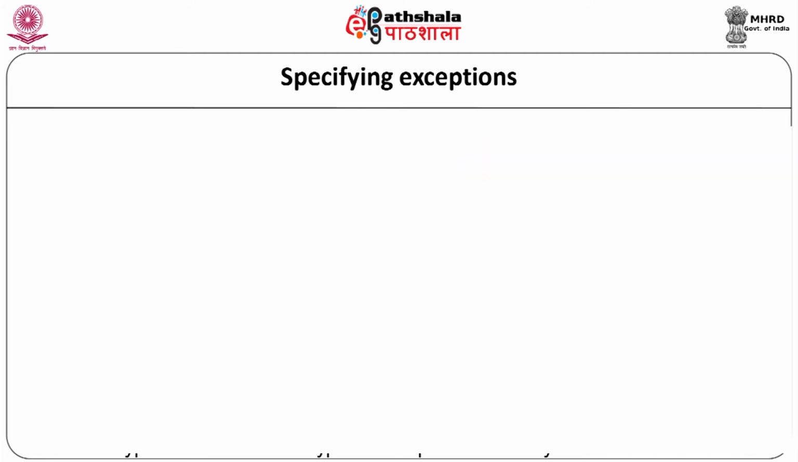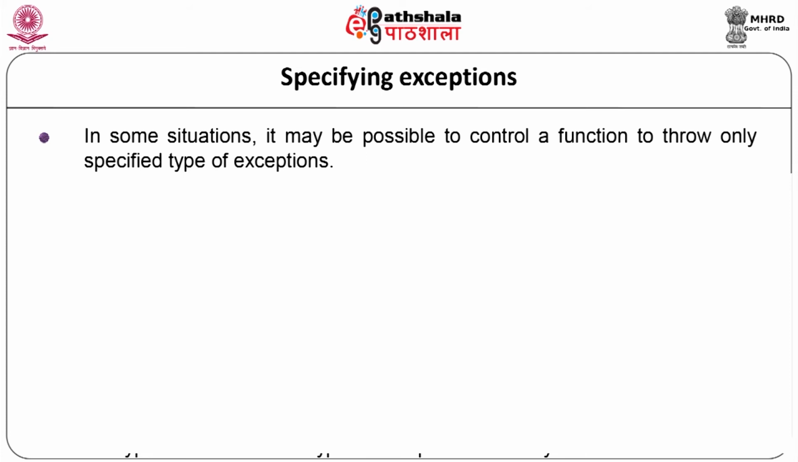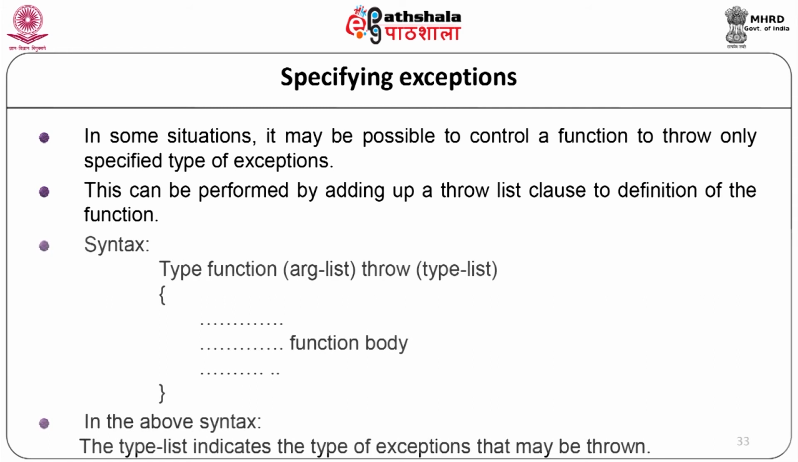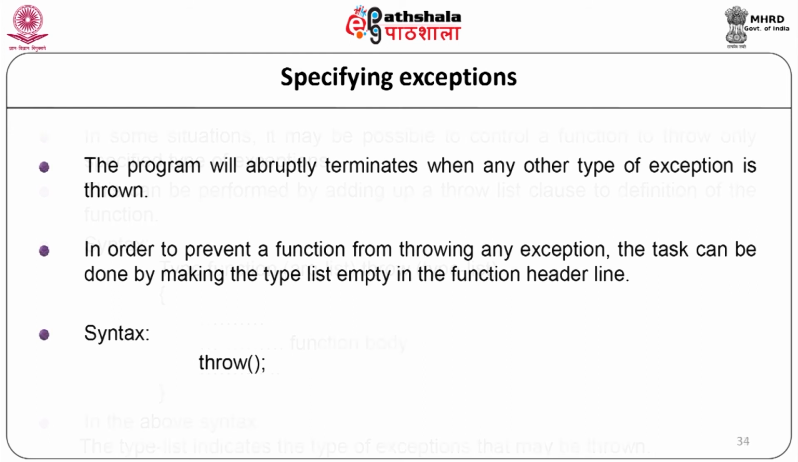Specifying exceptions. In some situations, it may be possible to control a function to throw only specific types of exceptions. This can be done by adding a throw list clause to the definition of the function. The syntax is: type function(argument list) throw(type list) { body of the function }. In this syntax, the type list indicates the types of exceptions that may be thrown. The program will terminate abnormally when any other type of exception is thrown.